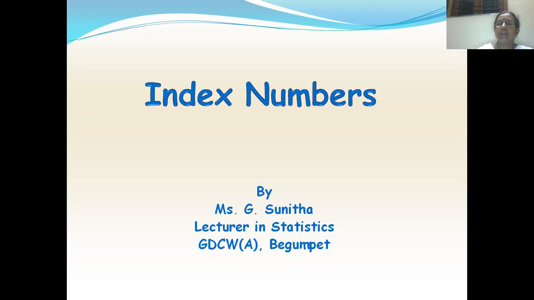So index numbers are the indicators. They are called as the indicators which reflect the changes in, say, prices of a commodity, changes in sales, or changes in imports, exports, or changes in the cost of living over a period of time. So it mainly reflects the changes in different commodities. So how will you define an index number? It is nothing but a statistical tool which is designed to measure the relative changes in various commodities over a period of time.